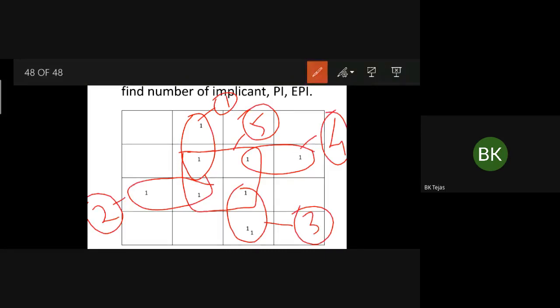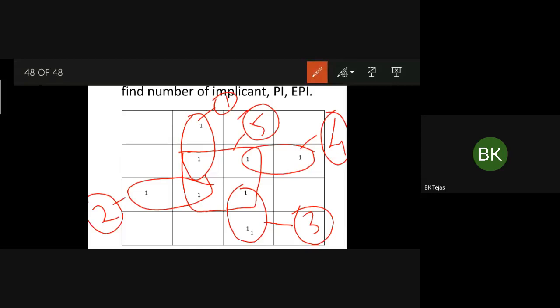Okay, now see what are your prime implicants? How many prime implicants are there? 5, ma'am. Okay, group number 1, group number 2, group number 3, group number 4, and group number 5. These all 5 are your prime implicants.